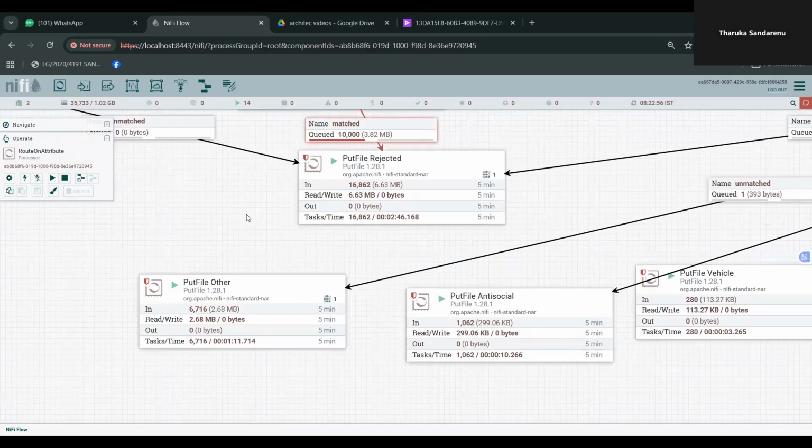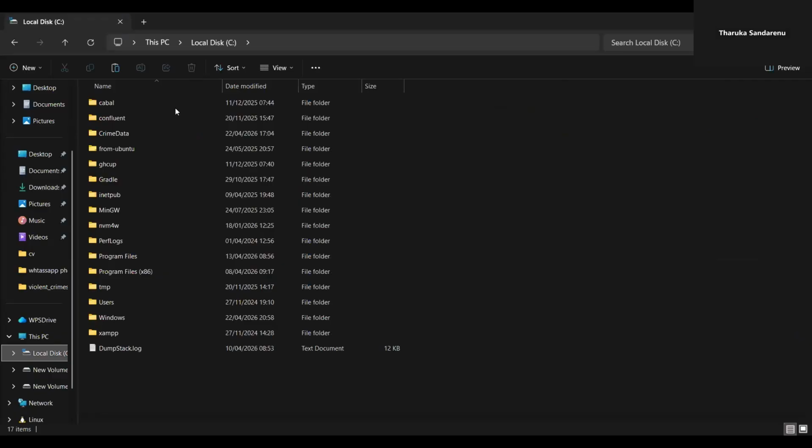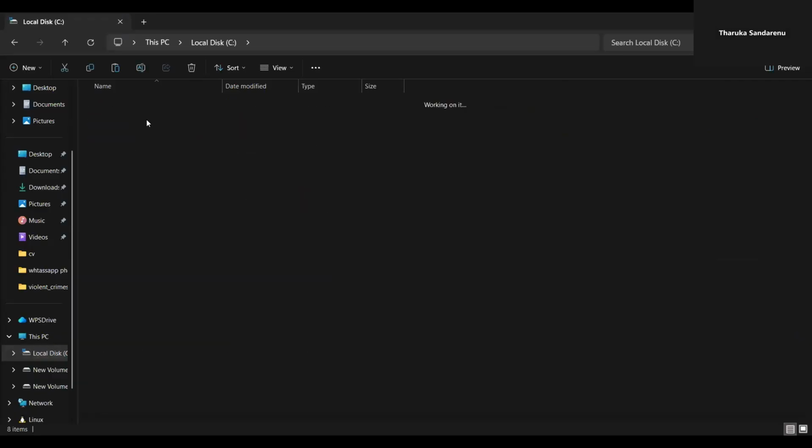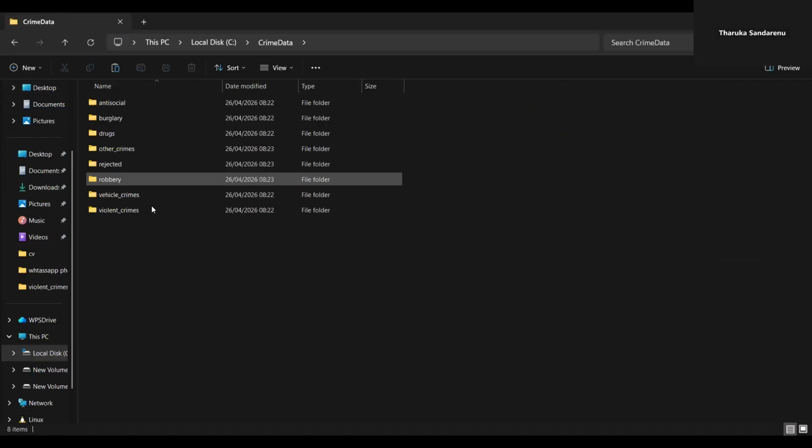Now let me show you the output results of the pipeline. Here in the file explorer, you can see all the output folders. Violent crimes folder, file saved here automatically. Robbery folder, files here. Drugs, burglary, vehicle crimes, antisocial behavior. Each crime type has its own dedicated folder with files correctly categorized.